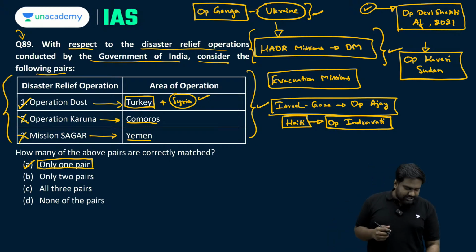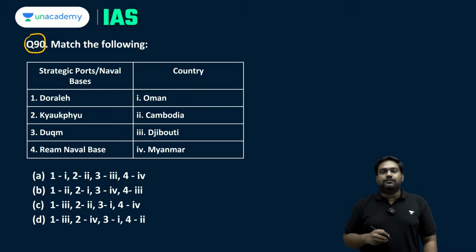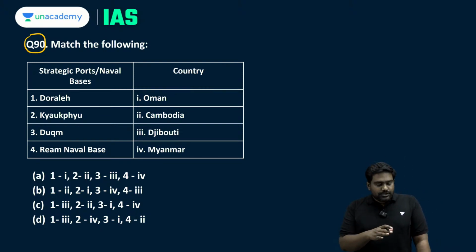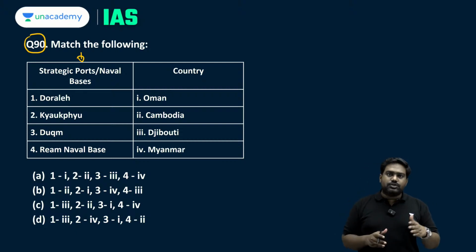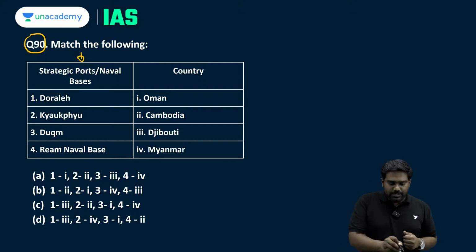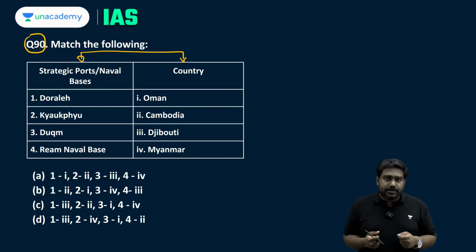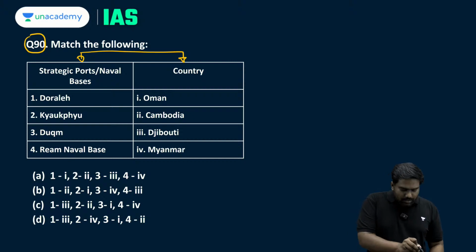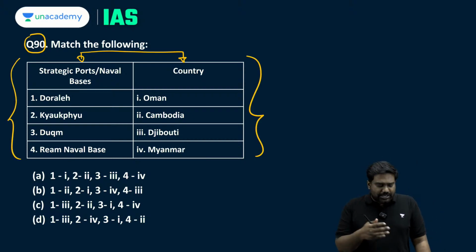So now let's look at the next question, question number 90, which is also a match the following type of question. So here we have a list of strategic ports and naval bases on the left which have been in the news, and they are matched with the countries where they might be located. So you need to check which of them are correctly matched. Essentially you need to do a match the following kind of a sequence and select the correct option.